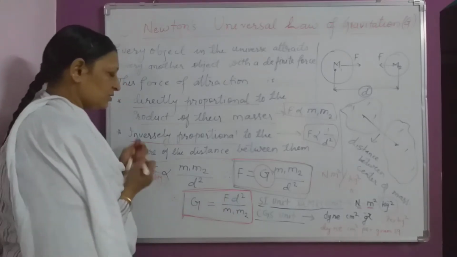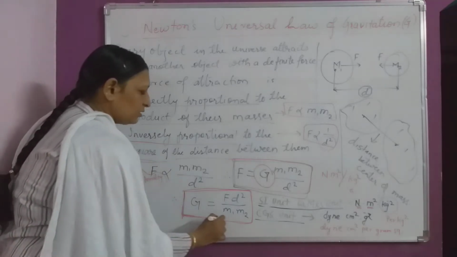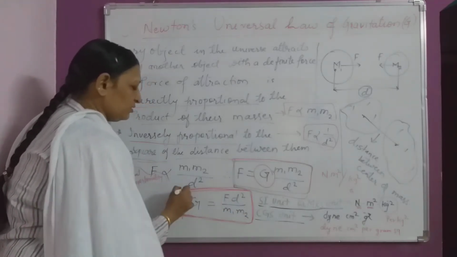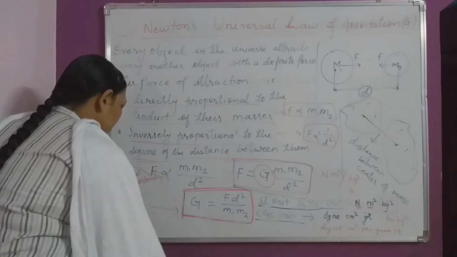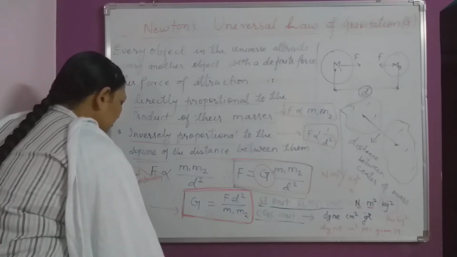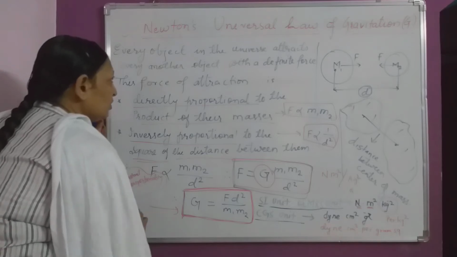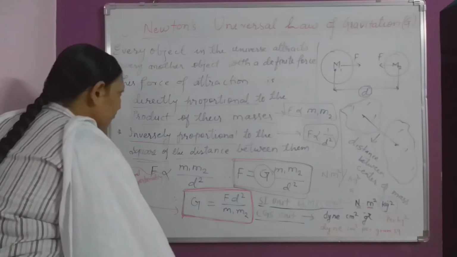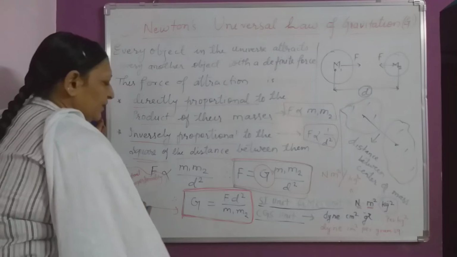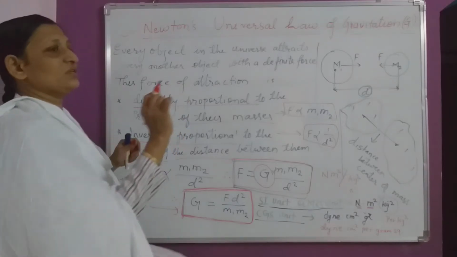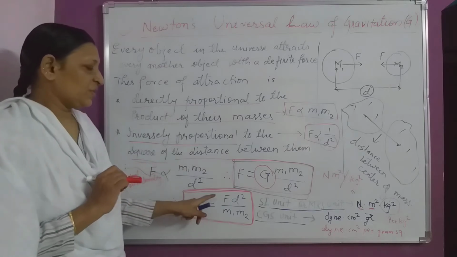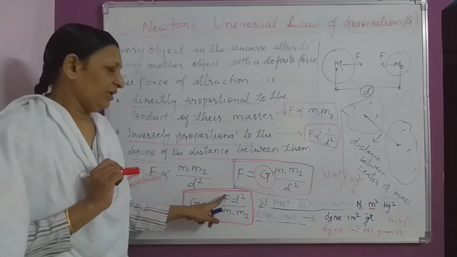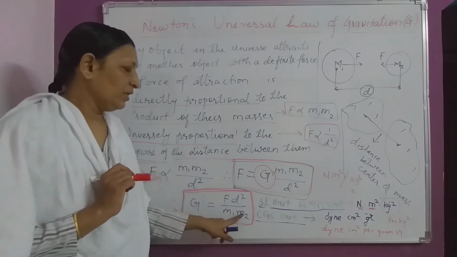So this is the constant. This capital G is the universal constant of proportionality, the universal gravitational constant, and it can be expressed with the help of F into d square upon m1 into m2.